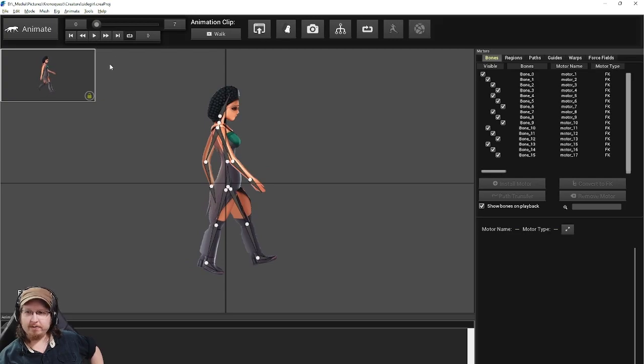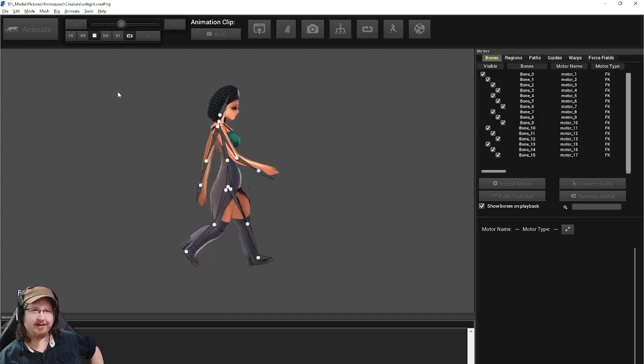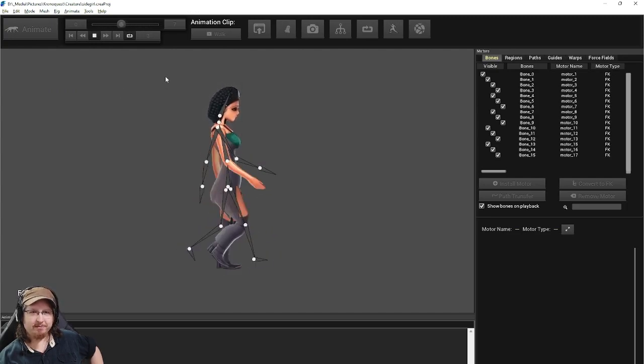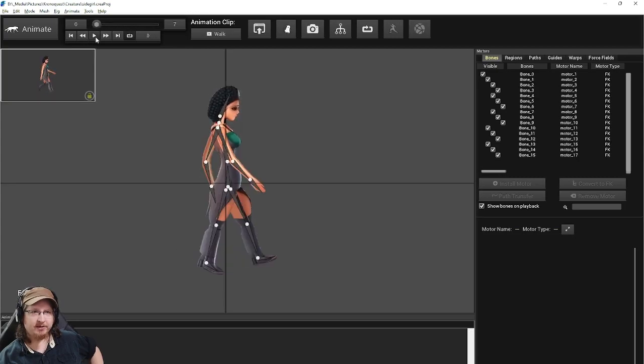Unfortunately, I don't. This is probably something that I just haven't figured out yet, but I don't know how to slow down the animation. So when I play this, she walks like this because it's only an 8-frame animation, and it tries to play it at really, really high speed. There has to be some way. I mean, they can't make a program that has this many features and not be able to slow down the animation. That's not possible, right? They can't possibly have done that. But in any case, I don't know how to do it.